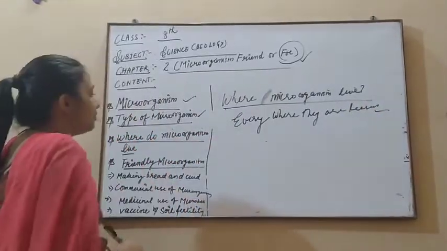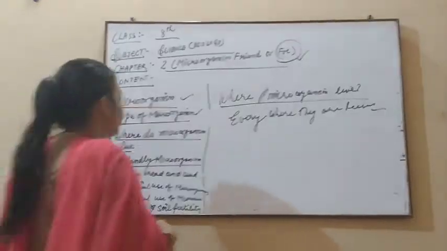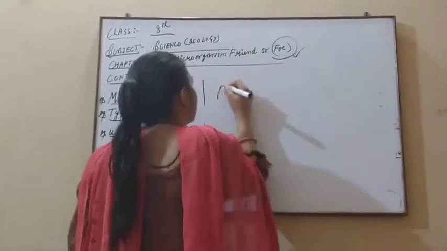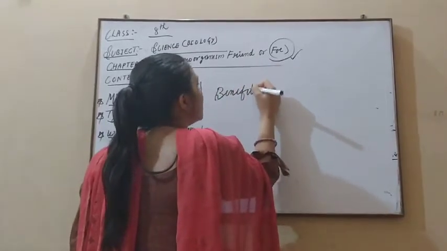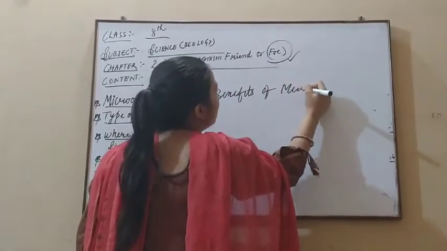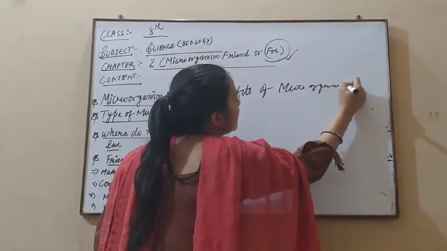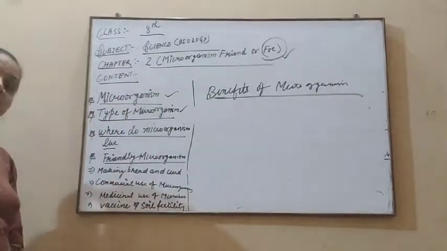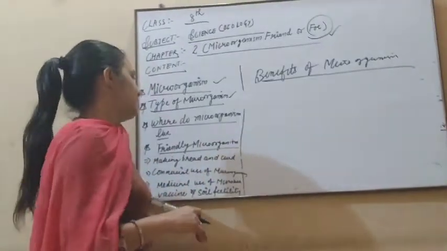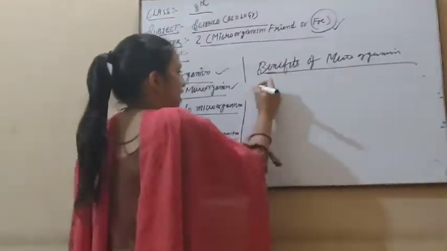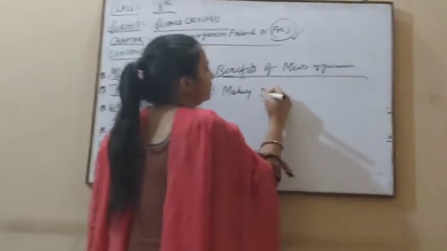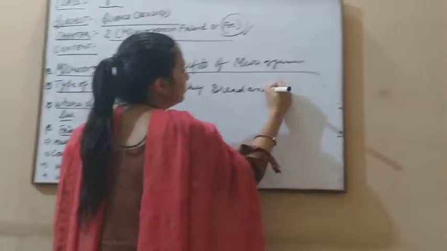Okay, and after where microorganisms live, we have the topic of the friendly nature of microorganisms. Means we discuss the benefits of microorganisms. There are a huge number of benefits of microorganisms. They play a very important role as a friend of our body and our environment. First we discuss the first friendly nature of microorganisms, that is making bread and curd.